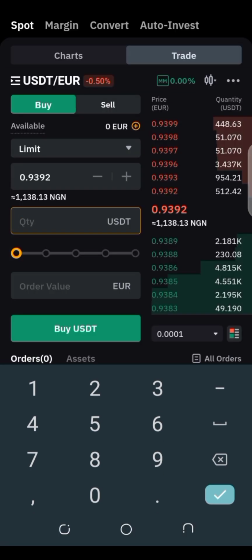After getting your 100 USDT at the rate of 119,700 naira, you need to search for USDT/EUR. You are going to see it this way, or you can use the convert button on top. Let's insert the amount. With our 100 USDT, we are going to have 93.92 euro. Let's go and convert this euro back to USDT and see how much we are going to make. Let's move to another step.